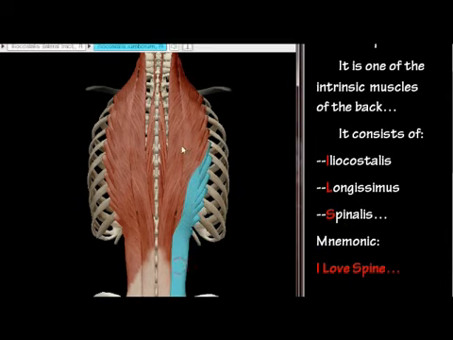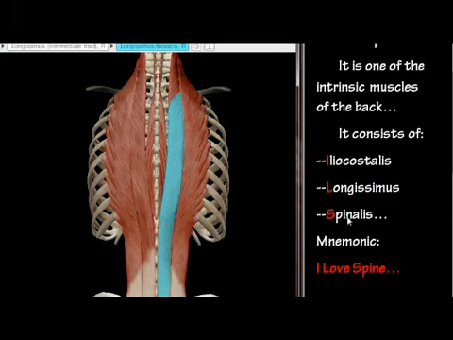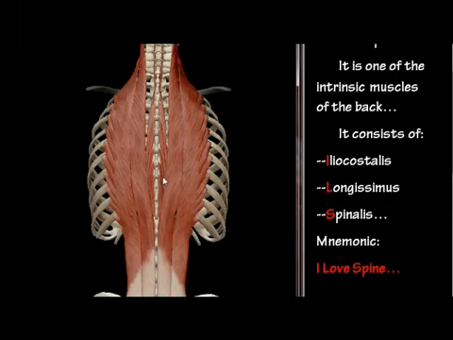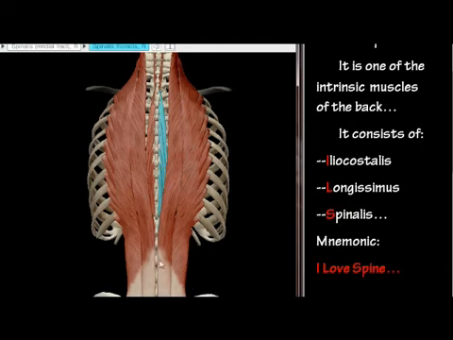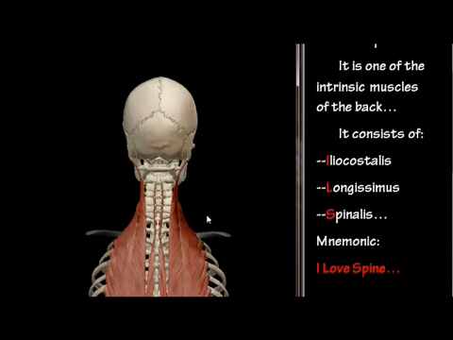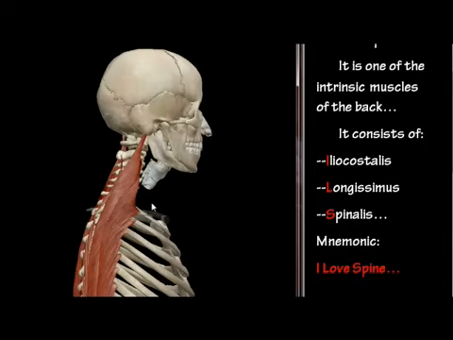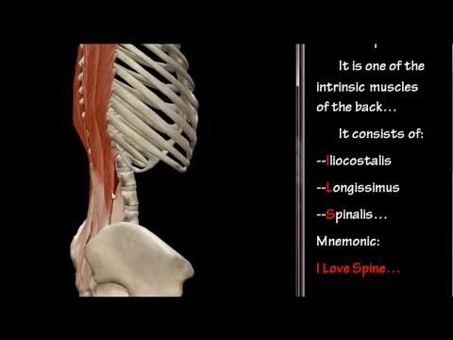Iliocostalis is the most lateral group of the erector spinae. Longissimus is the next column, going from right to left. Spinalis is the most medial group. Erector spinae muscles are the closest to the midline of the body. Together, these muscles form the large area of the posterior region of the human body.